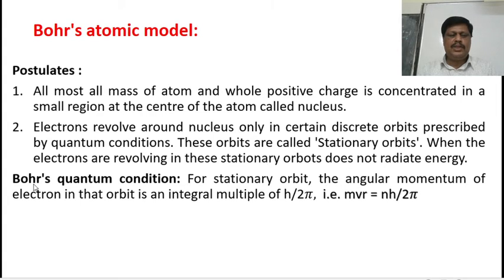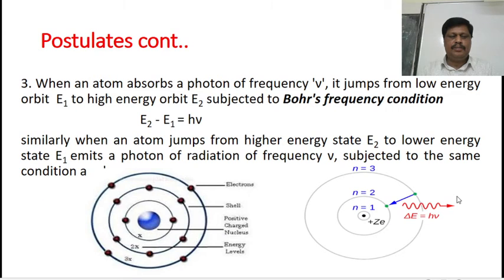There is Bohr's quantum condition. What is Bohr's quantum condition? For a stationary orbit, the angular momentum of the electron in that orbit is an integral multiple of h by 2 pi. That is, the angular momentum is given by mvr equal to n h by 2 pi, where n is equal to 1, 2, 3, etc.